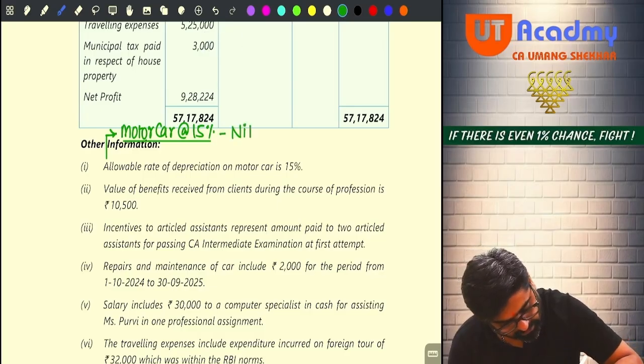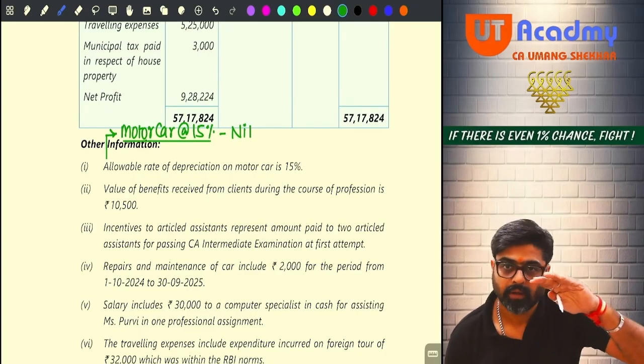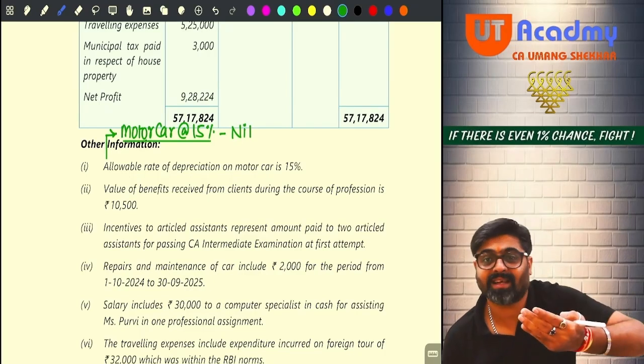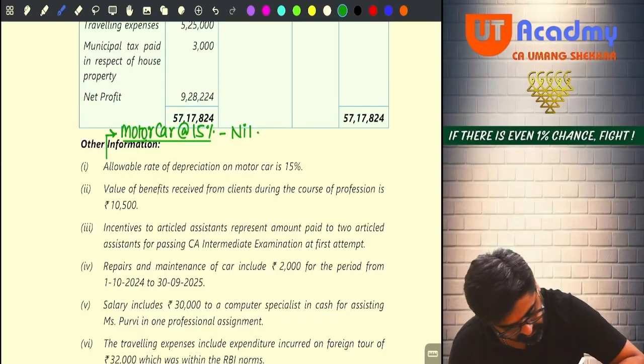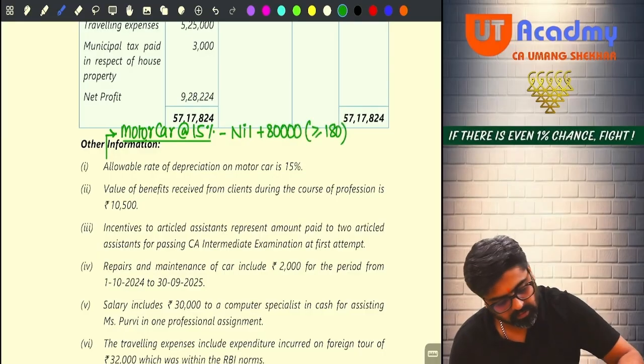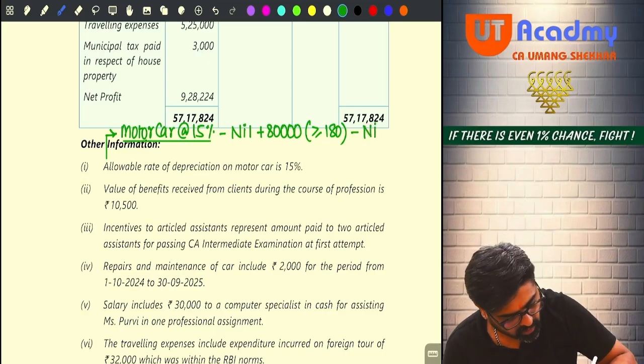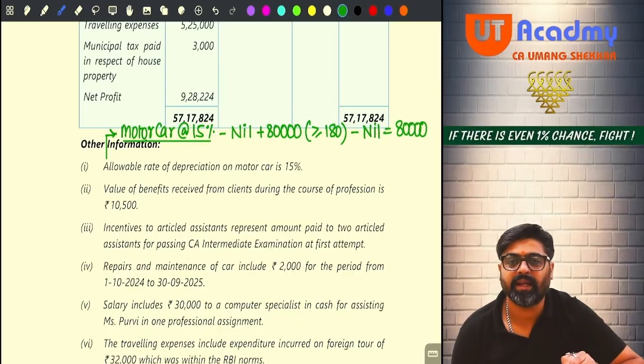Is there any addition in the block? Yes, this block is created for the first time in this year with zero opening WDV. Additions are there. How much additions? 80,000. Greater than or equal to 180 days, we have assumed this. Is there any less than 180 days addition? No addition. Is there any deletion in the block? No, nil. So what will be the final WDV on which the depreciation can be charged? 80,000.